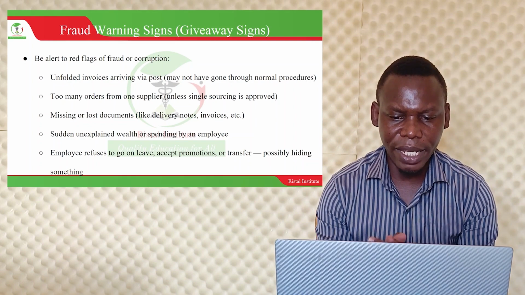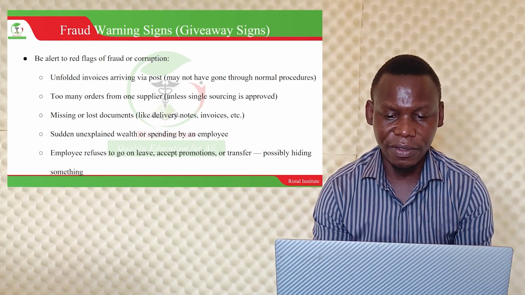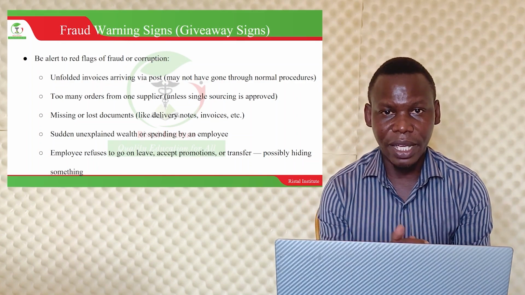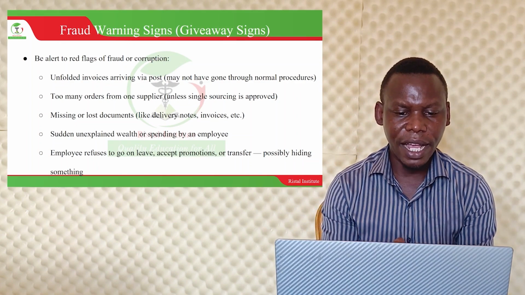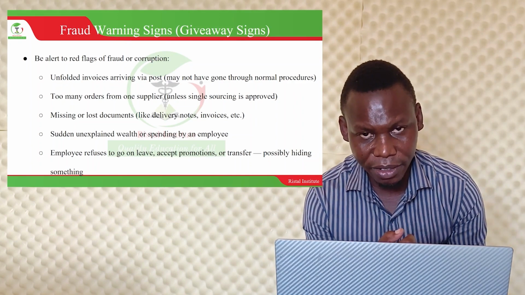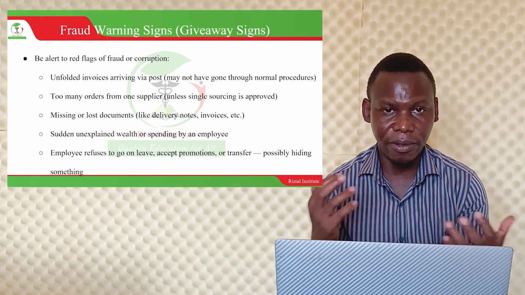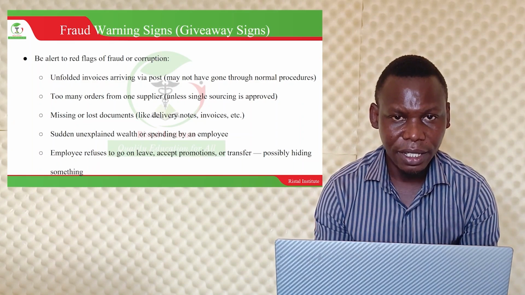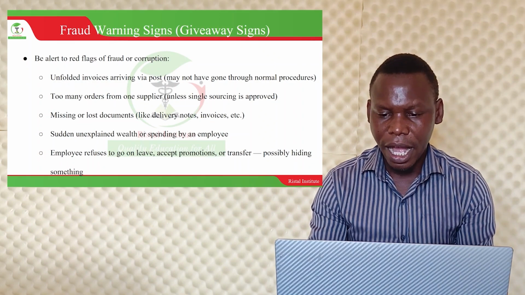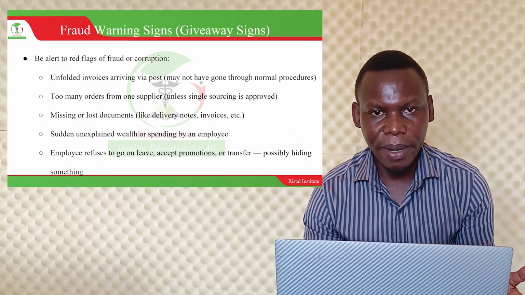Missing or lost documents can also be another sign of fraud, for example, delivery notes or invoices. Sudden unexplained wealth and spending by an employee can also be another sign, where the question is, where did he get the money? Human resource has his salary amount, so how did the extra money come in?